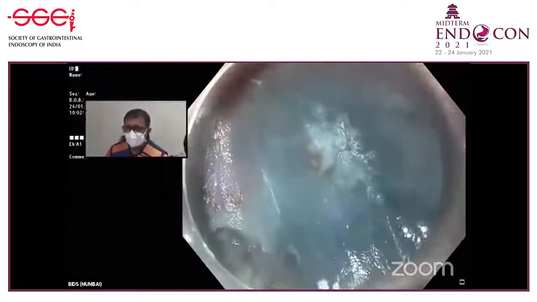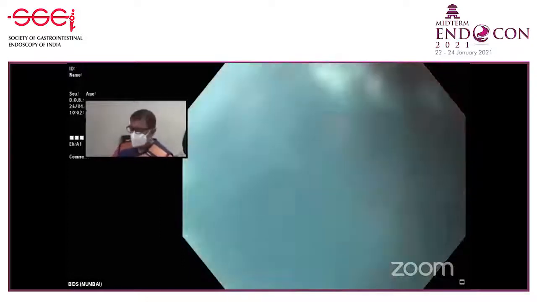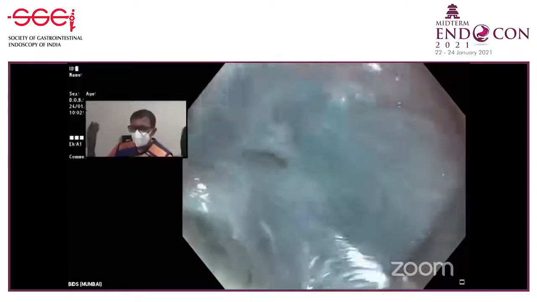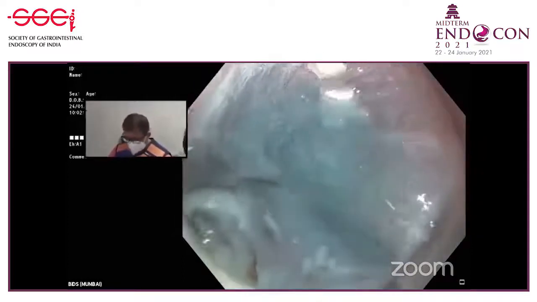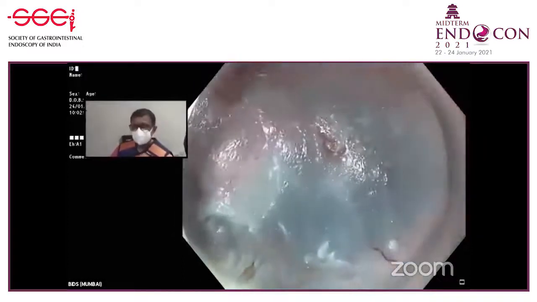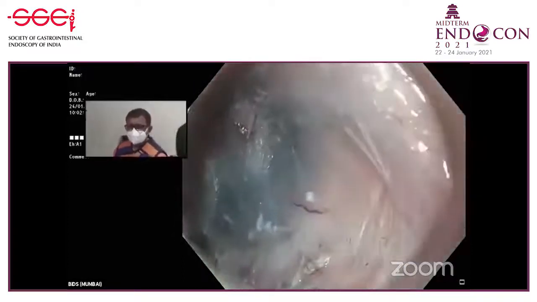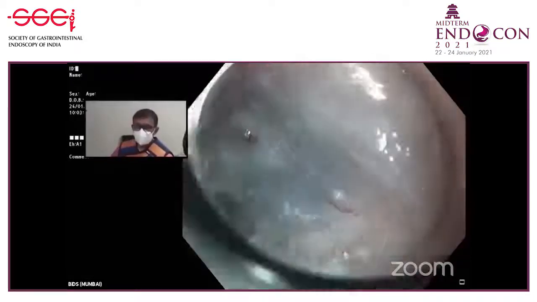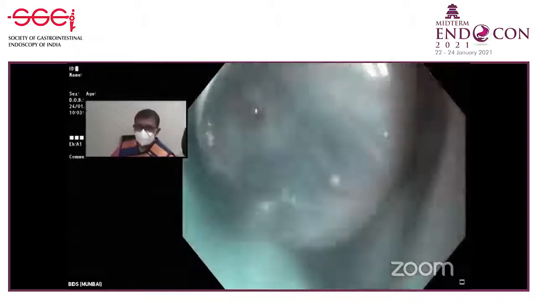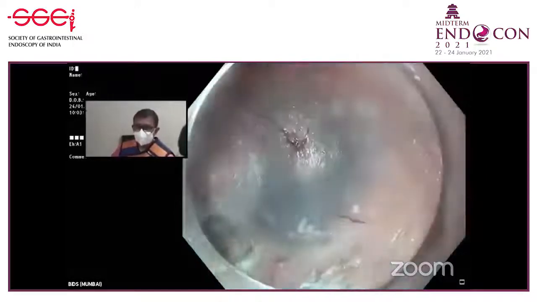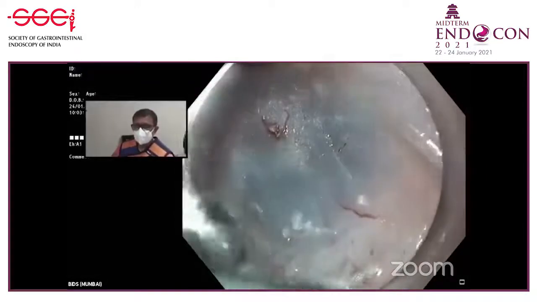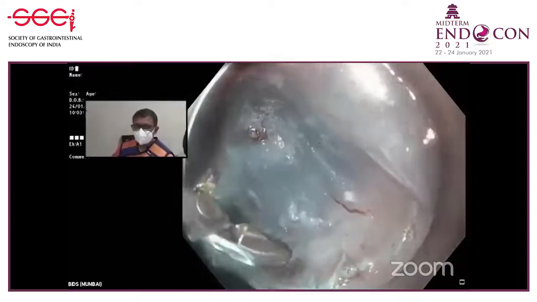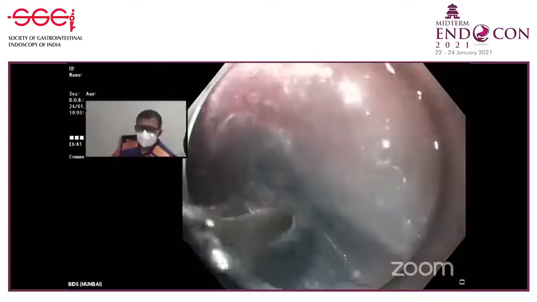Can you see that? Yeah, very nice. Now that vessel has come away from the mucosa. And catch it with the tip of the coag grasper, not the body of the coag grasper. Okay. Understood, Shubhada? Okay, good.